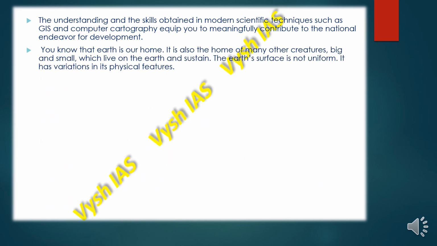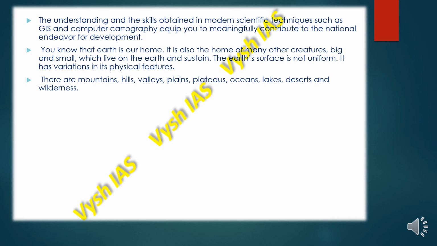Also we know that the earth is our home, and it is also the home of many other creatures, whether big or small, which live on the earth and sustain. The Earth's surface is not uniform. It has variations in its physical features and different reliefs and topography. There are mountains, hills, valleys, plains, plateaus, oceans, lakes, desert, and the wilderness, which is the forest.